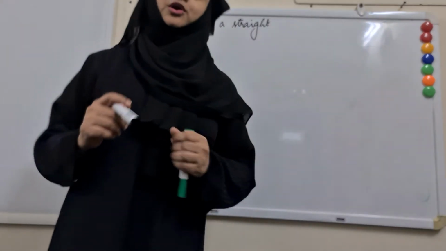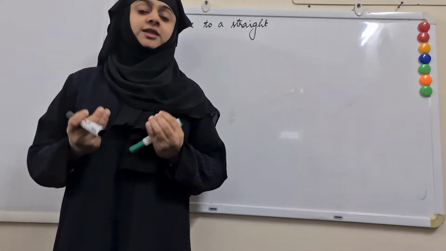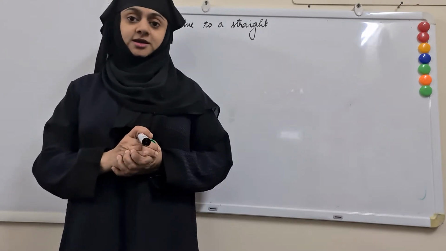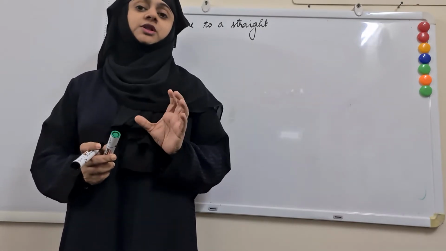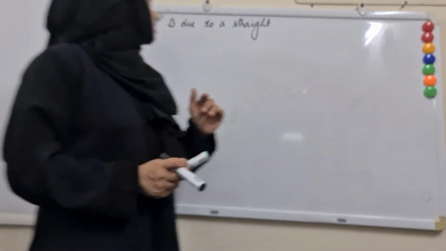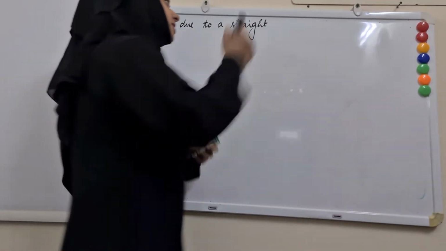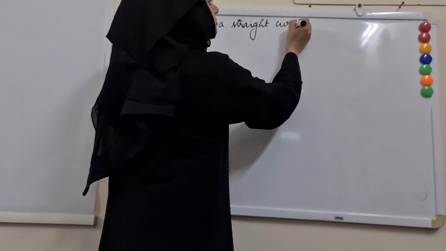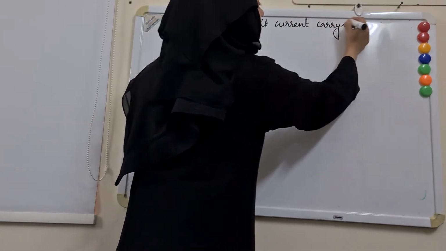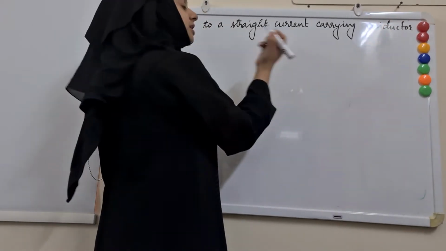Good morning. You have already learned Biot-Savart law, which gives you an expression for the magnitude of magnetic field produced by a current carrying conductor. And today we will use that law in order to derive an expression for magnetic field due to a straight current carrying conductor having infinite length.